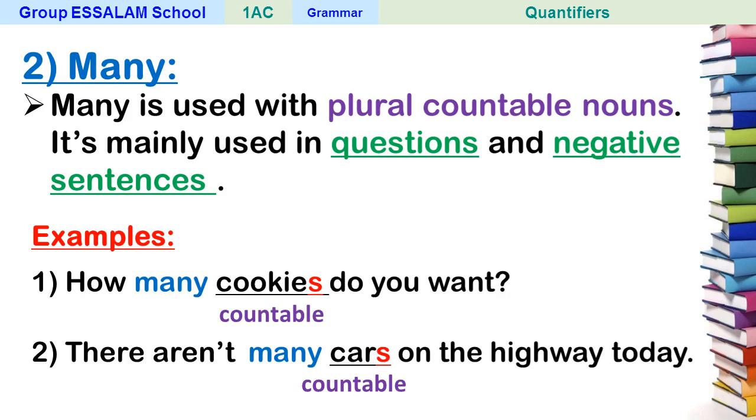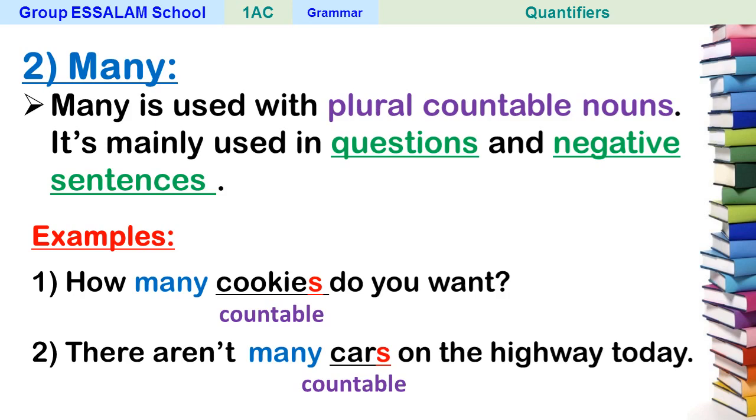You just have to pay attention and focus more on the rules. So let's repeat again. Much is with uncountable nouns, and many is with countable nouns.